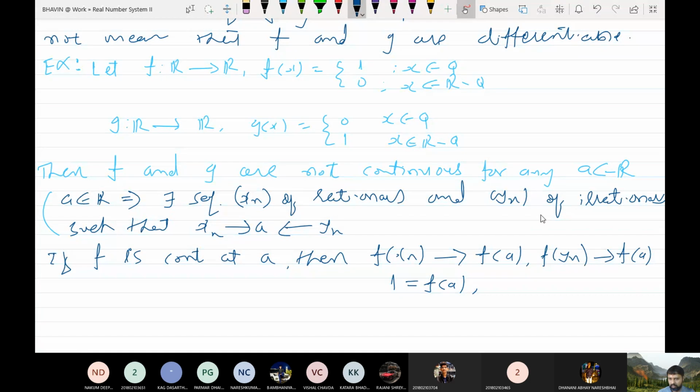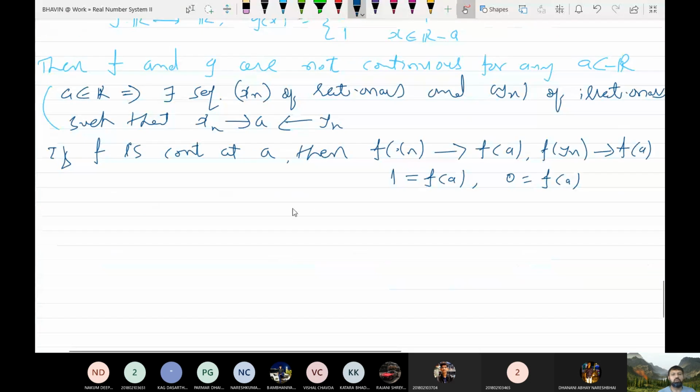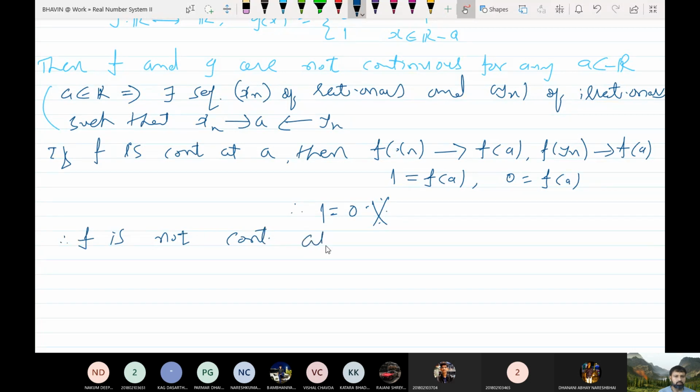And yn are irrational numbers. So if x is irrational, then f of x takes value 0. So f of A equals 0, and that equals 1. What does this mean? This is not possible. So what does this mean? f is not continuous at A. So this is the outline. And this is an arbitrary point.